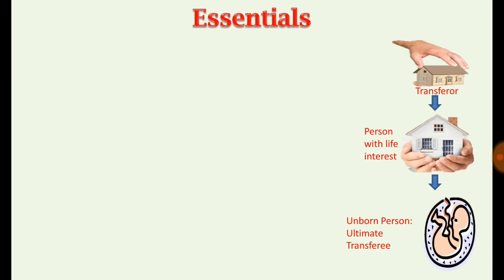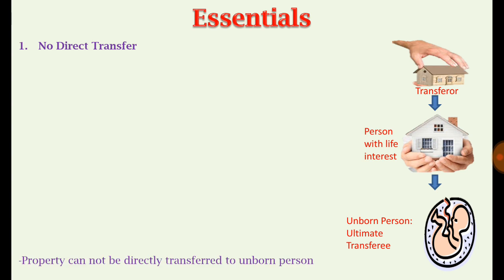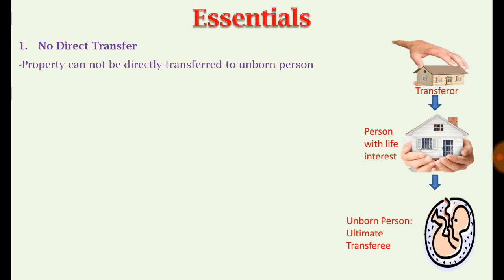See, this is the process. In pictorial form you can see how the property can be transferred to an unborn person. Let me firstly see the essentials. The first essential of section 13 is no direct transfer.